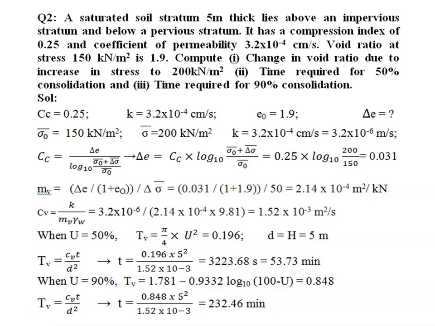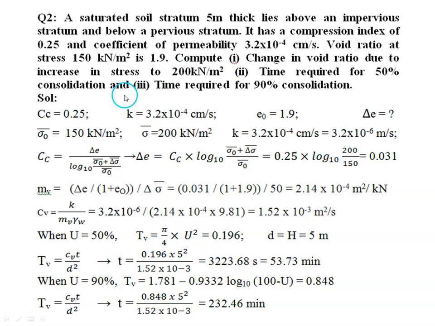Like if both the boundaries are permeable, then we have to take it as double drainage. If it is having only one side as the permeable layer, then it is single drainage. So here nothing is mentioned about single drainage or double drainage, but here it is written like above an impervious stratum and below a pervious stratum. That means it is of single drainage. So we have to take D equal to H. So by taking D equal to H, we can find the time required for 50% consolidation.